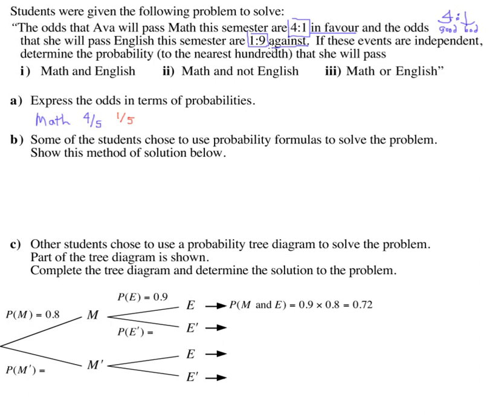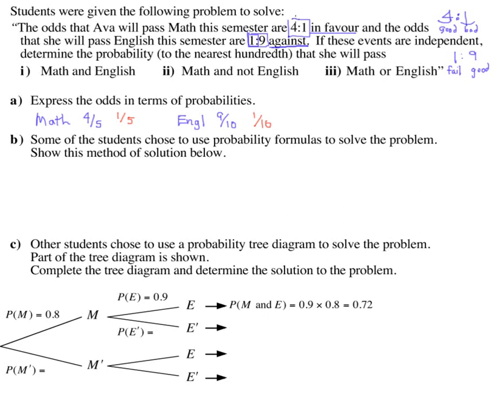If they say 1-9 against, that means the first number is the bad outcomes, the ones that go against you. So 1-9 against actually means 1 fail, 1 against outcome versus 9 good outcomes. So they're saying you have a 9 in 10 chance of passing. A little strange in my opinion, but oh well.